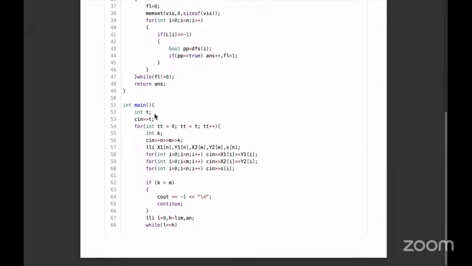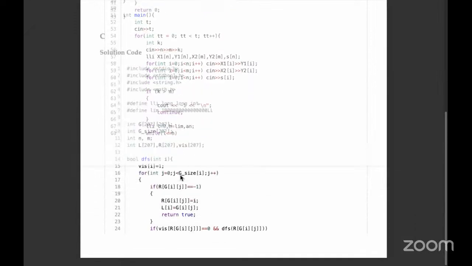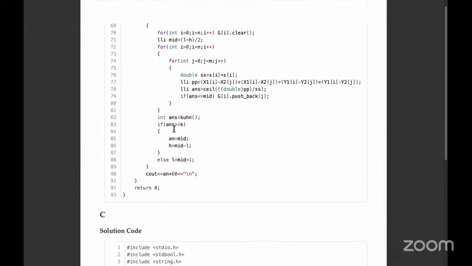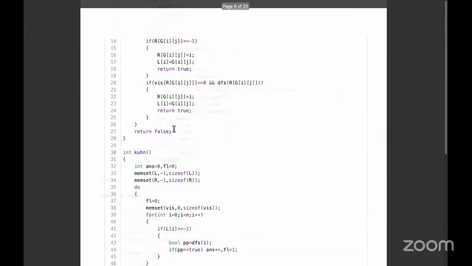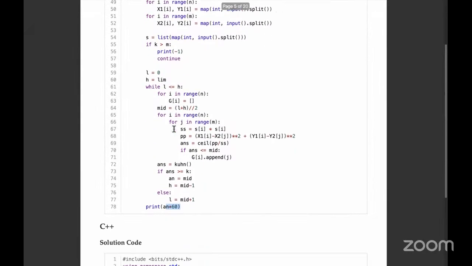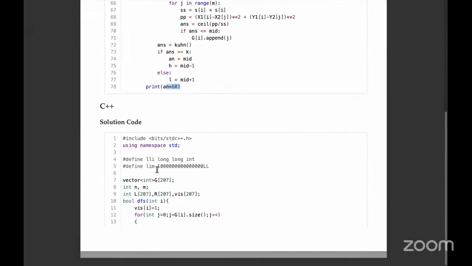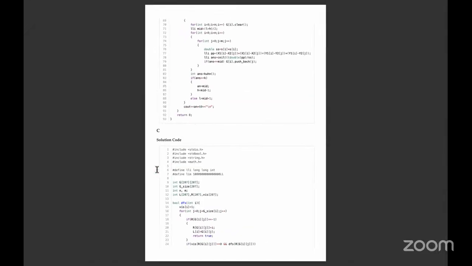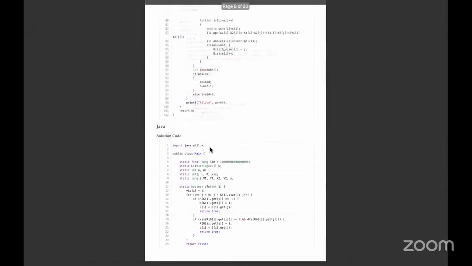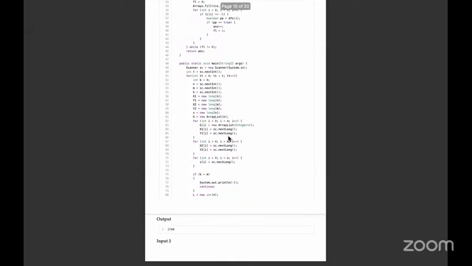The DFS Kuhn and the driver code are all doing the same thing, just the syntax changes. Also, if you need somewhere to store a big number, make sure you do that in a long. So that is the week 9 question for the minimum cut.